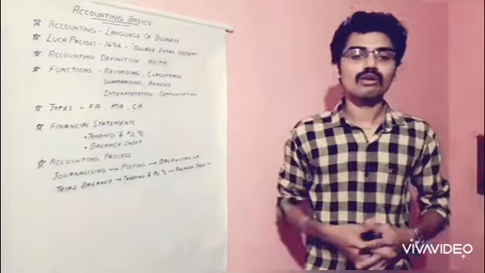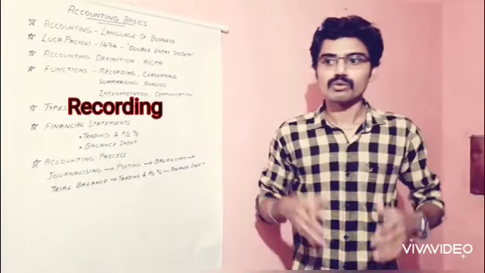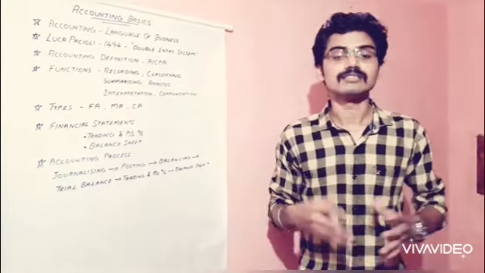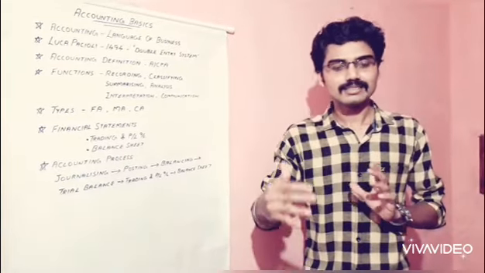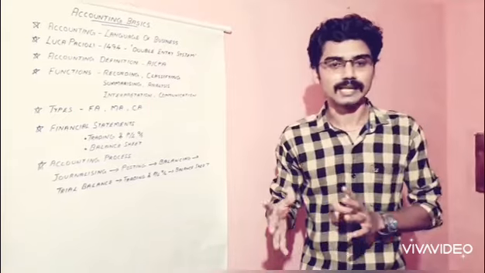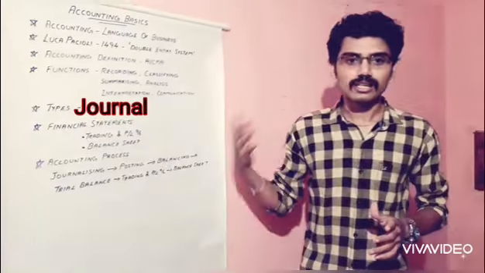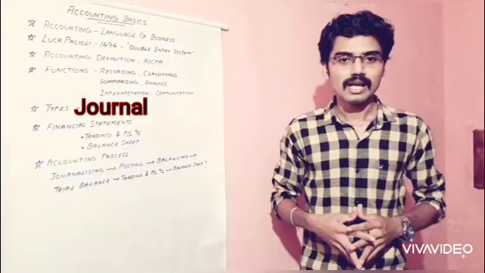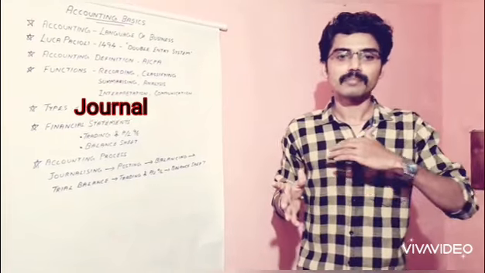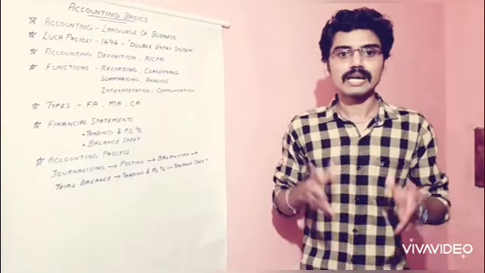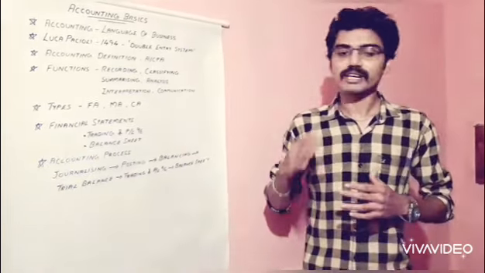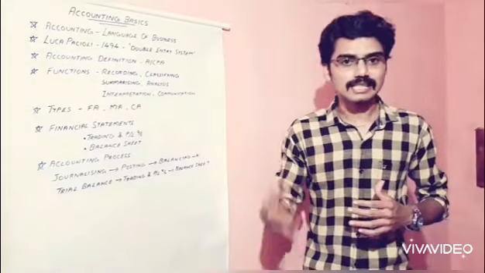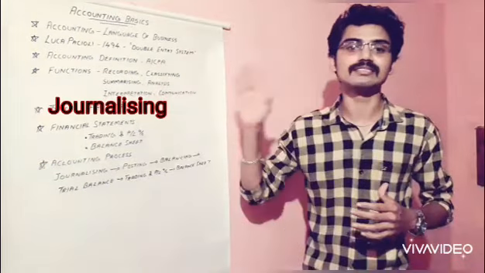The main function of accounting is to record the transactions in books of account. So what do we mean by recording? Where are the transactions recorded? Recording is the process of recording the transactions in the book of accounts called the journal. A journal is a book which records the primary transactions of the business, so it can be called the book of original entry or a day book. The process of recording transactions in the journal is called journalizing. That is the first function of accounting, recording.